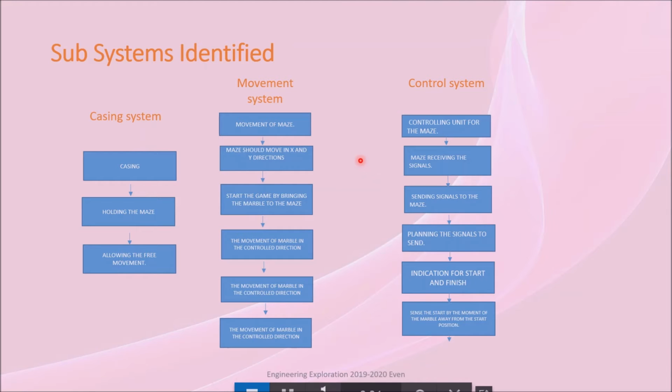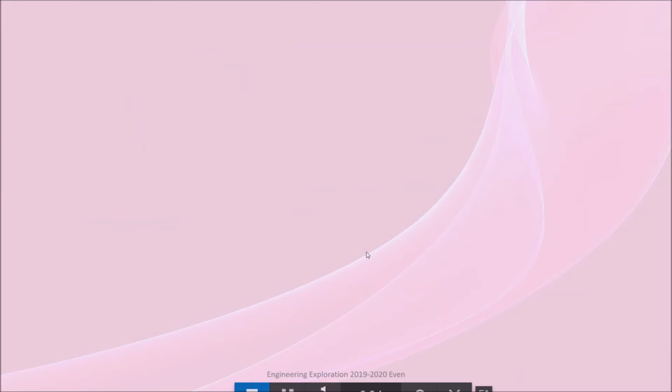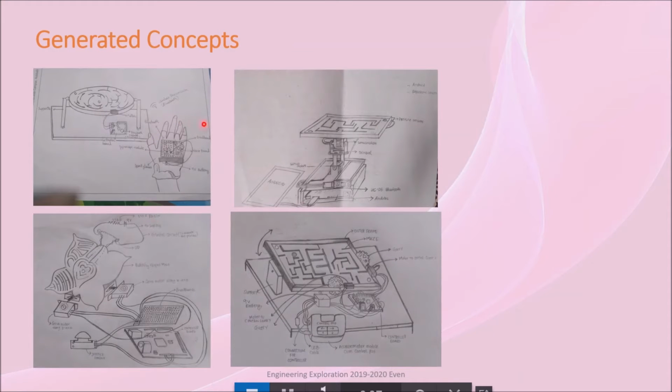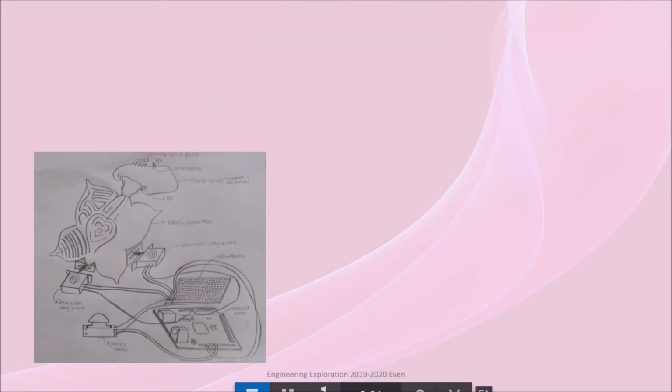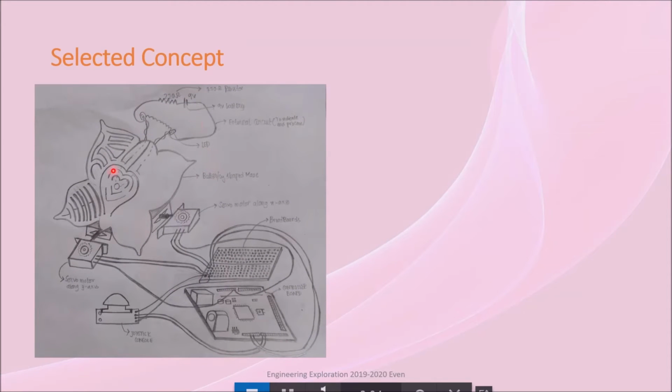After this, we established morphological chart. Based on that, we generated four conceptual designs. First concept is Maze Runner machine controlled by gyroscope. Second is Maze Runner machine controlled by Android. Third is Maze Runner machine controlled by joystick. And fourth concept is Maze Runner machine controlled by triple axis accelerometer. Now let's move on to conceptual selection. On the basis of weightage to objective chart, we selected this amazing design which is Maze Runner machine controlled by joystick. For mobility, we used servomotor as shown in this diagram.